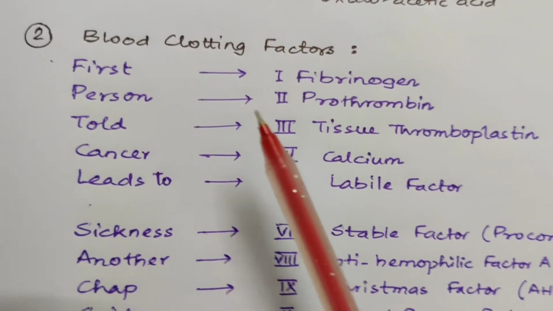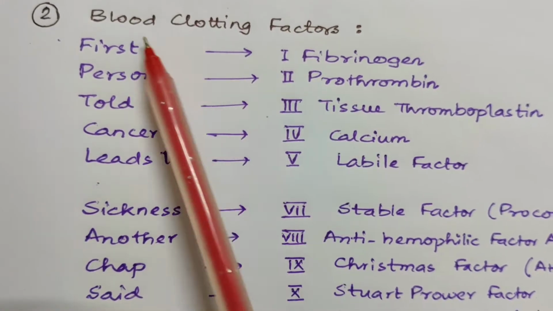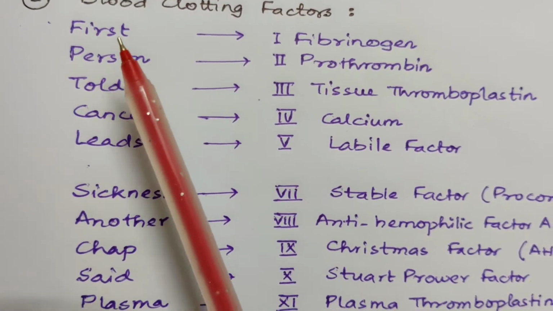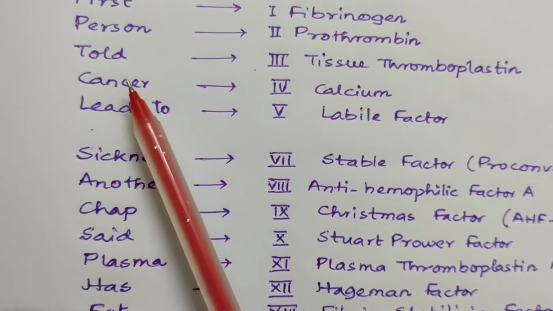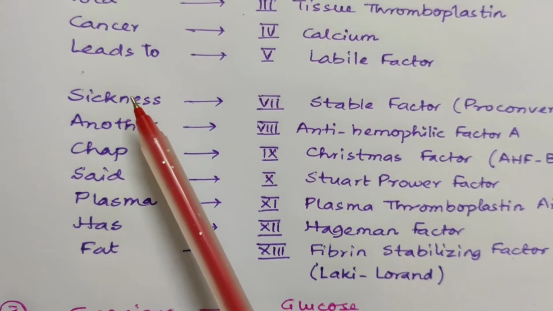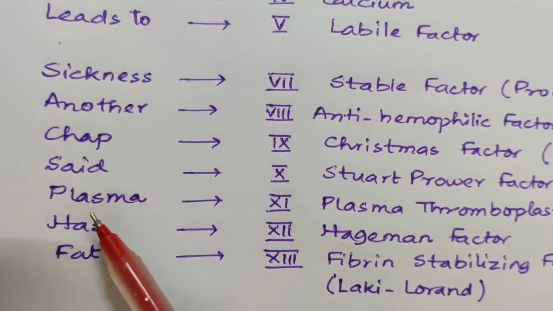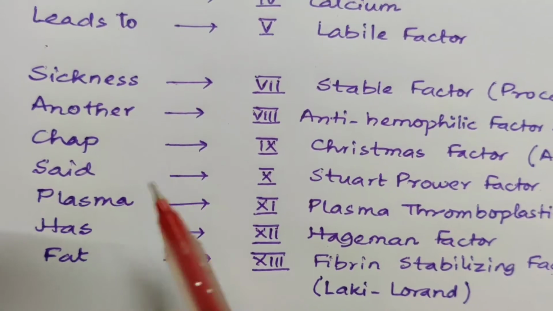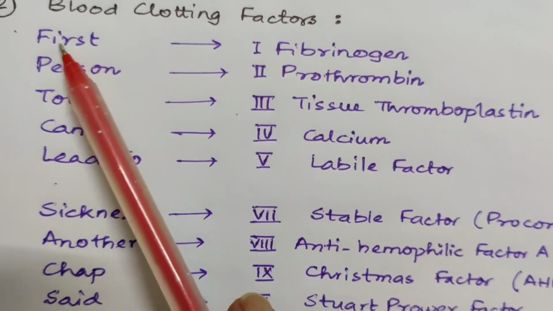Next we come to the ready reckoner for blood clotting factors. Here is the mnemonic. First person told cancer leads to sickness. Another chap said plasma has fat. Now let's continue like this.